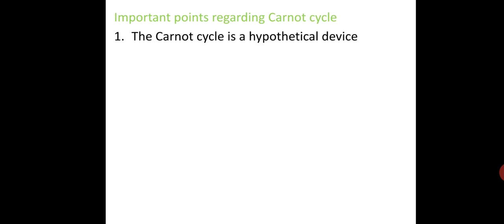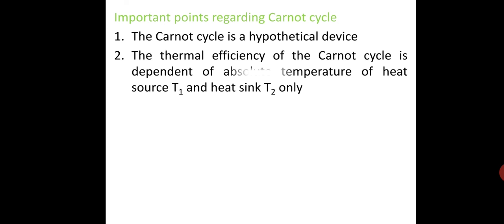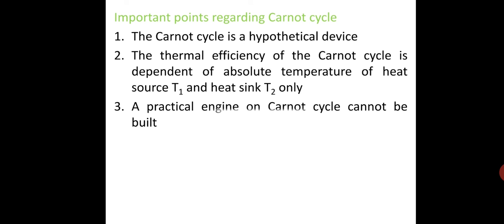Now important points regarding Carnot cycle. The Carnot engine is a hypothetical device. The thermal efficiency of Carnot cycle is dependent on the absolute temperature of heat source T1 and heat sink T2 only, and it is independent of working substance. A practical engine on Carnot cycle cannot be built for the following reasons. First, practically it is not possible to bring in contact and remove alternately the heat reservoir and adiabatic cover in order to complete the cycle.